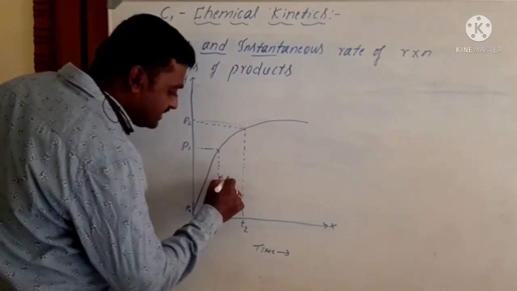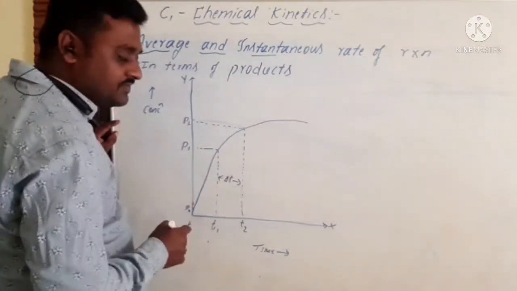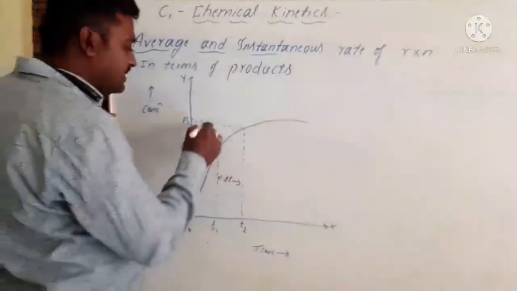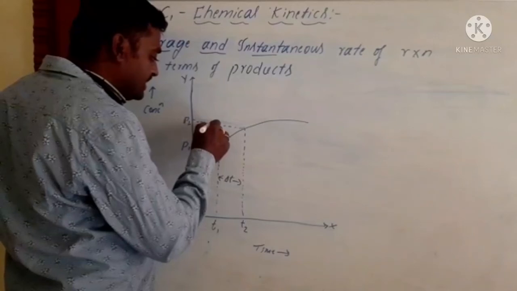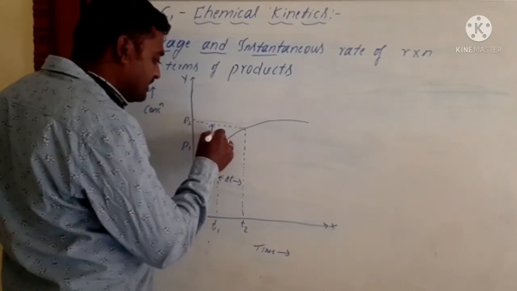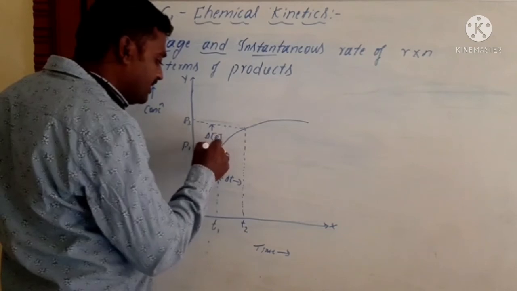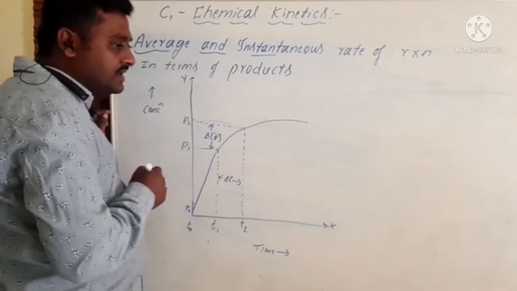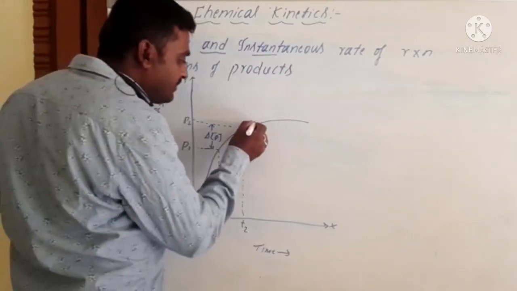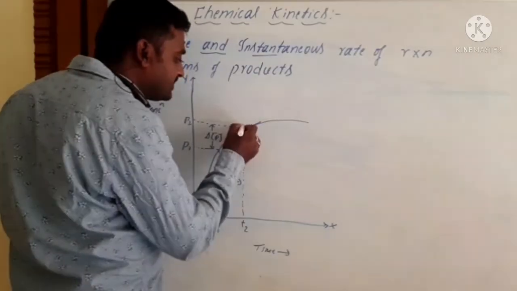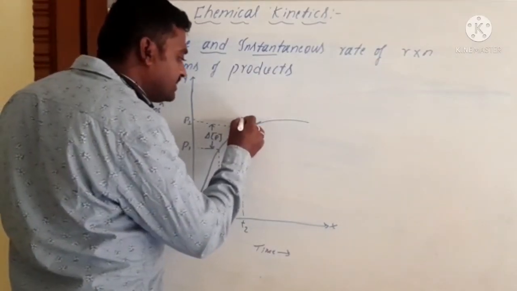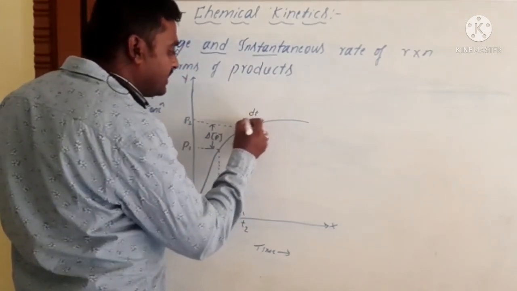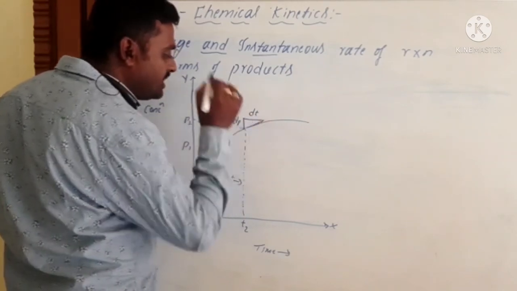It is delta T for the average rate of a reaction. From T1 to T2, it is the fixed time. Then this is P1 to P2. What is the change in concentration? We can mention delta P for the average rate of a reaction. I said already, for the instantaneous rate of a reaction we learn in a short period of time. So if we consider it like this, then we can mention dT and dP.